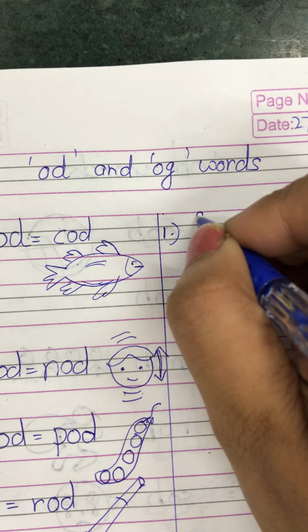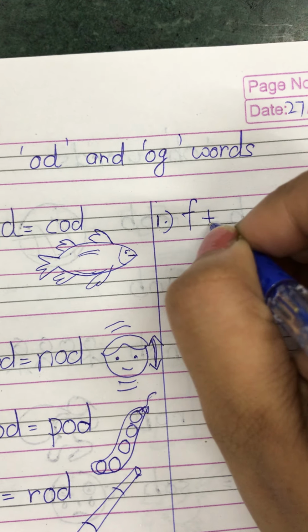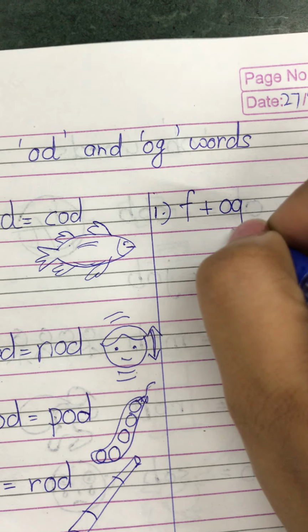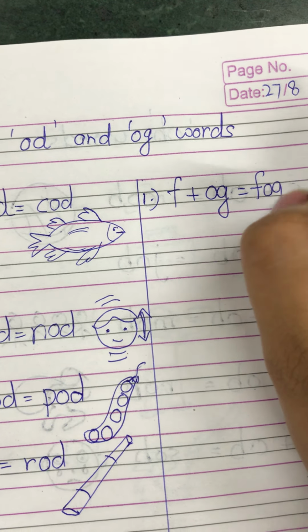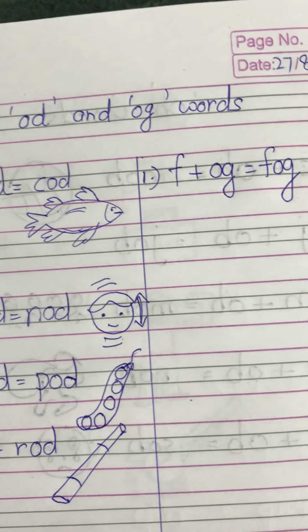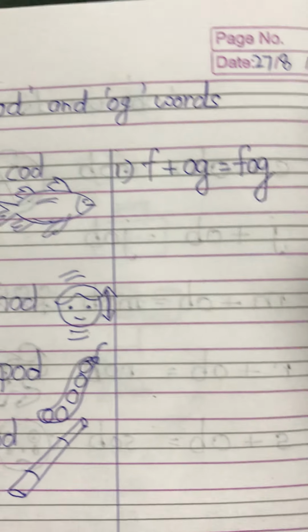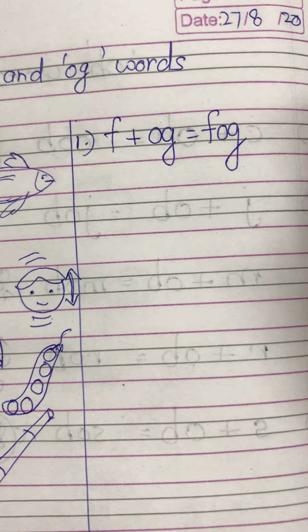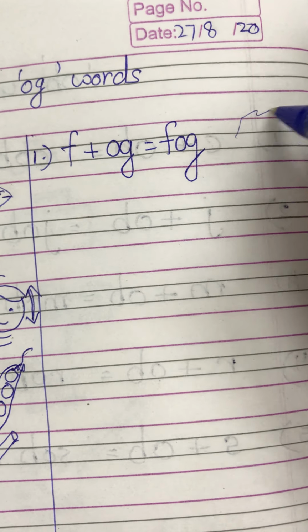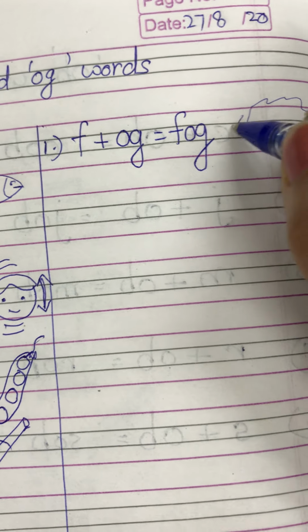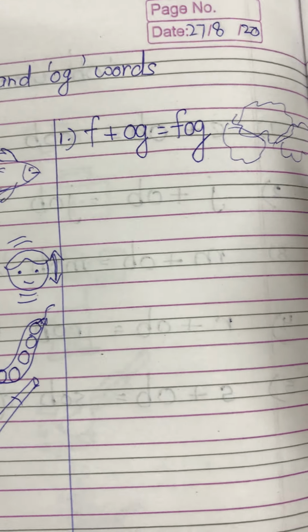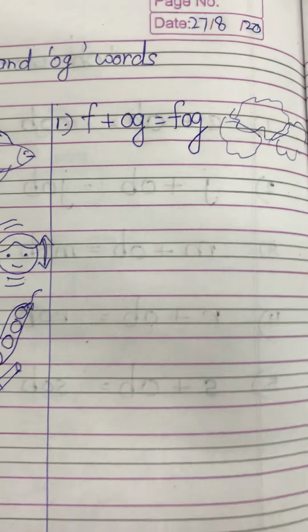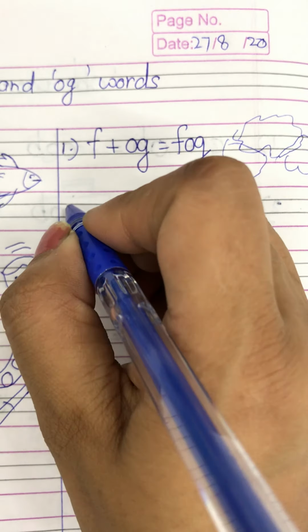First one is fog. F, og is equal to fog. And fog, you all know, is a thick cloud which consists of drops of water. Okay, so let's make a fog. Have you ever observed fog in the winter season? So this is a fog.